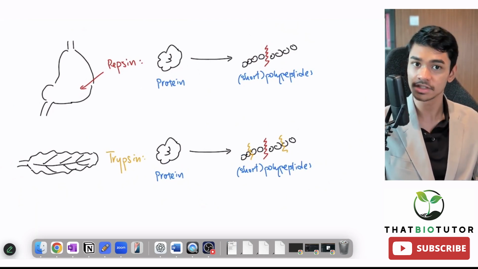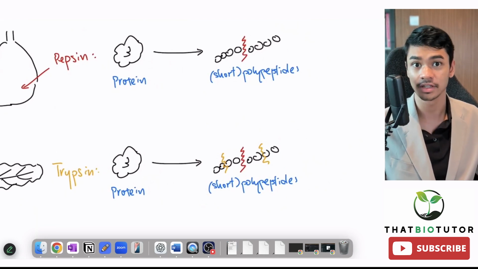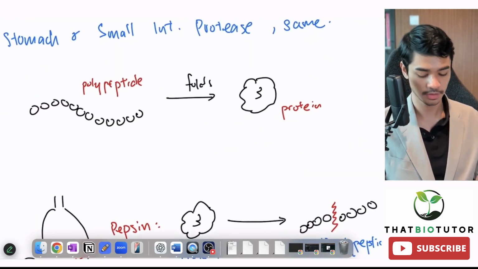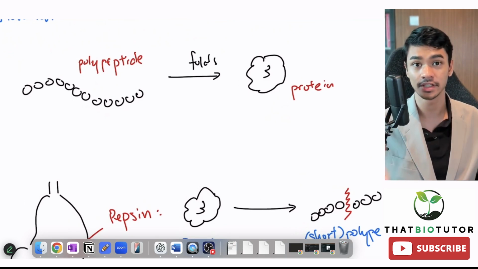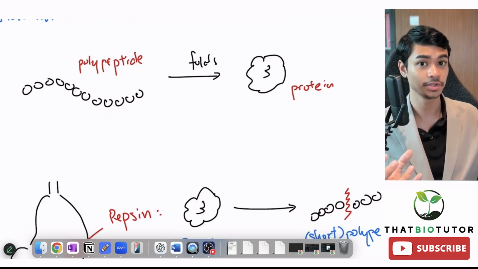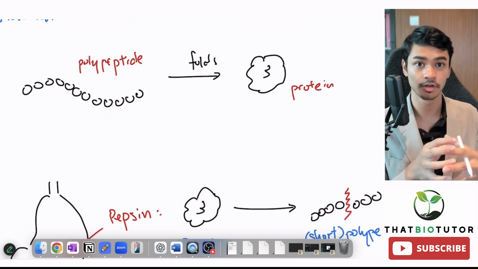Okay, now to answer the mystery of why I prefer to write short polypeptides instead of just saying break down into polypeptides. Okay, it comes down to how proteins are even made in the first place. So we know that at the ribosomes, polypeptides are formed by joining amino acids together in a long chain. Now this final chain that's produced is called a polypeptide, and the polypeptide will then fold into the shape of the final protein.